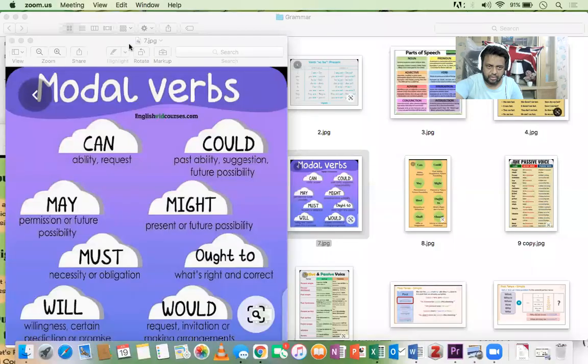So in this first month, I'll be teaching you grammar and British vocabulary as well. And today I'll be starting our first lesson with some grammar, and I will be teaching you modal verbs. So let's get started with modal verbs.